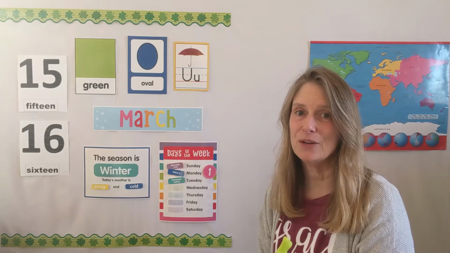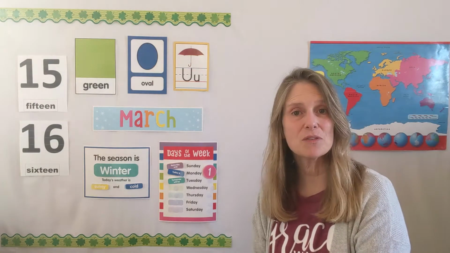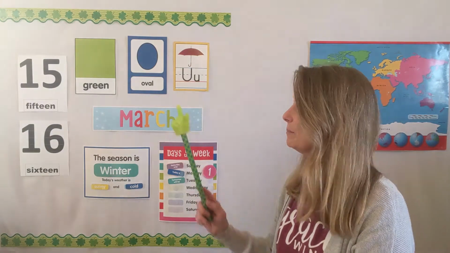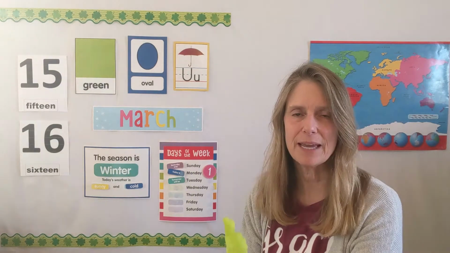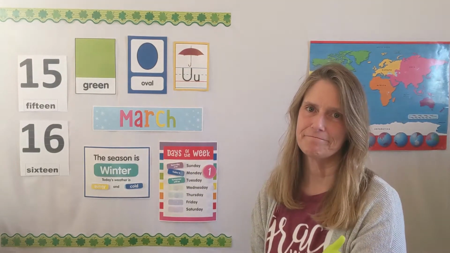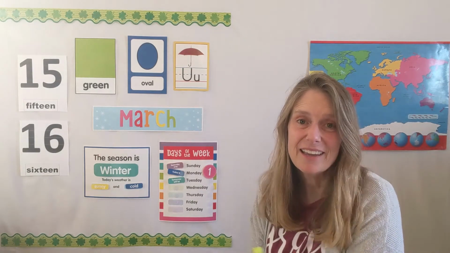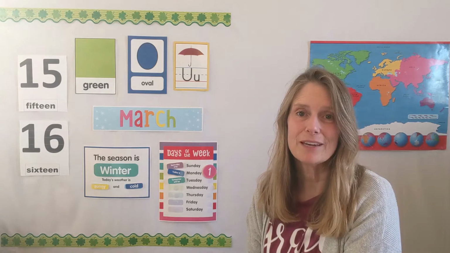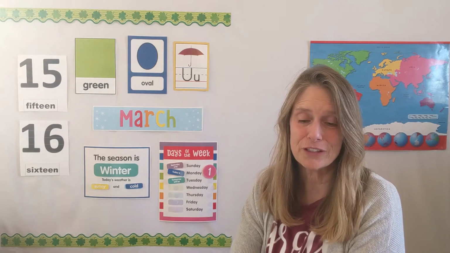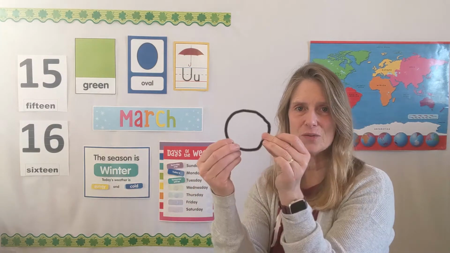We have a new shape. That's right, we have a new shape. Last month was the shape of a heart. Now we have the shape of an oval. An oval is interesting. Tell me, how many corners does an oval have? None. How many sides does an oval have? None. We had another shape like that. Do you remember way back when? We had another shape that had no corners, no sides. It was a circle, and I happen to have a circle here. This is my circle. Can you see that?